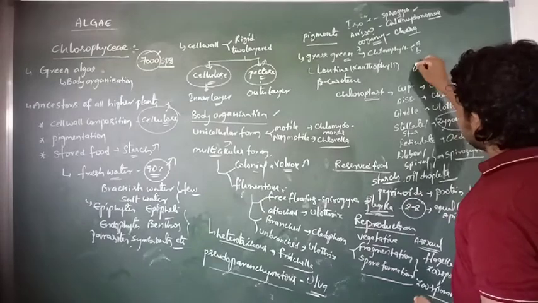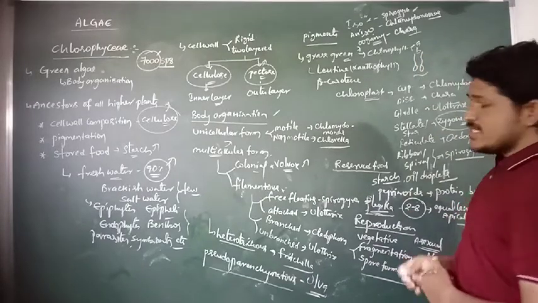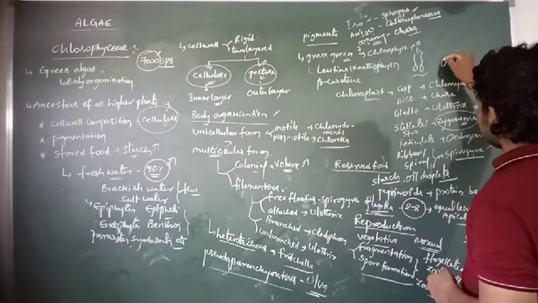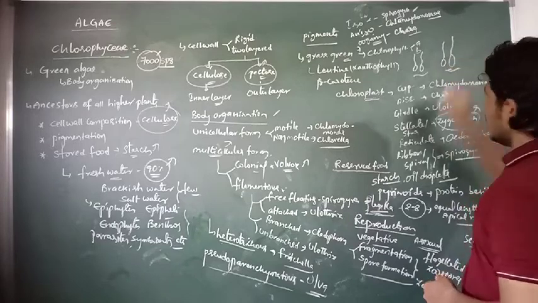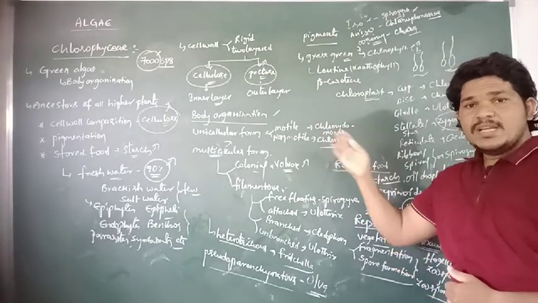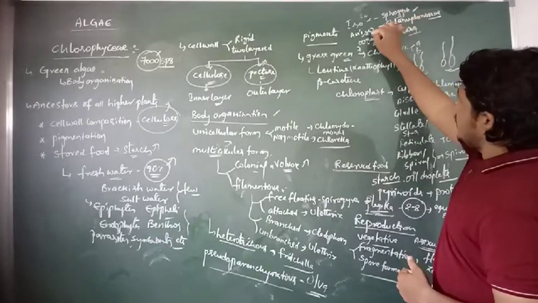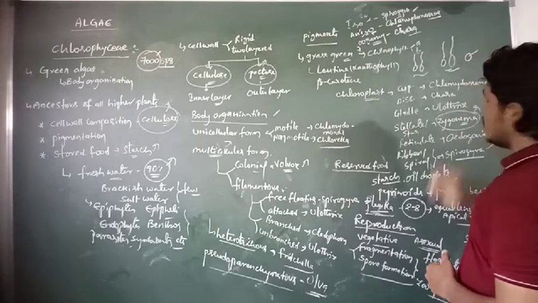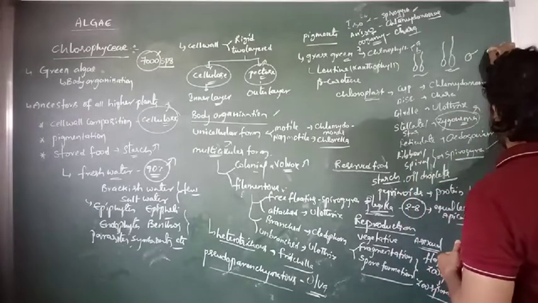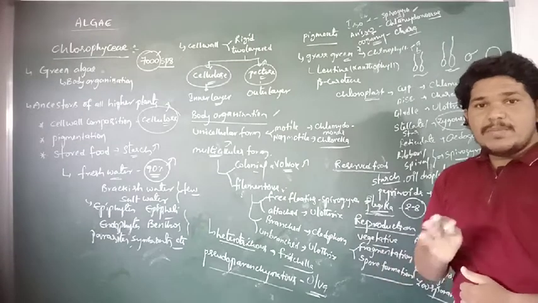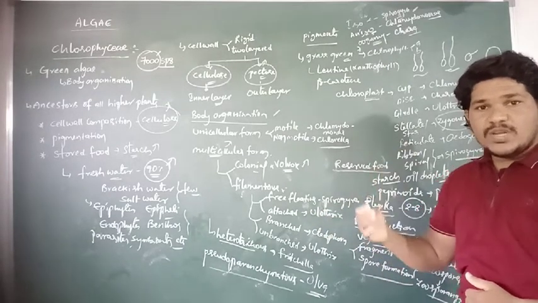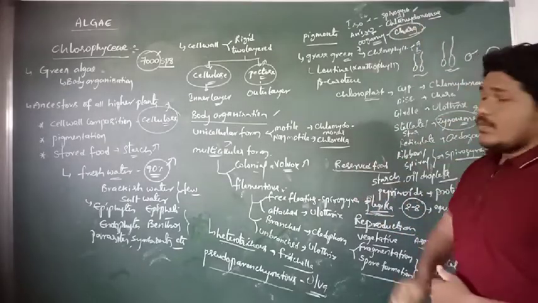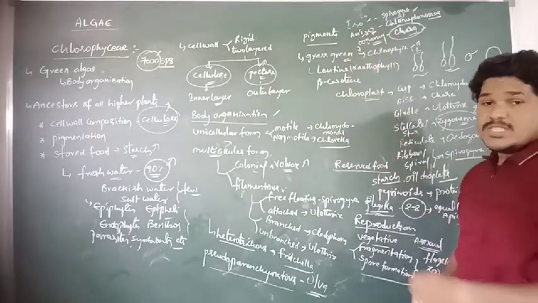Isogamy means both involved gametes are similar in their morphology and physiology. When dissimilar-sized gametes are fused to form a zygote, that kind of process is anisogamy. And then oogamy, one small motile gamete and one large non-motile gamete, male and female sex cells, are involved in the sexual reproduction process in some species, here Chara. So this is about the reproduction process in the algae.